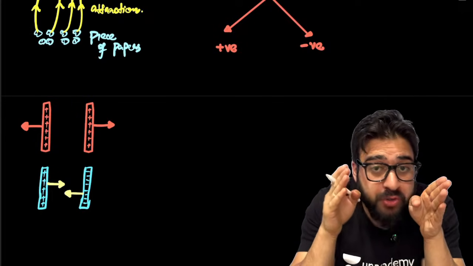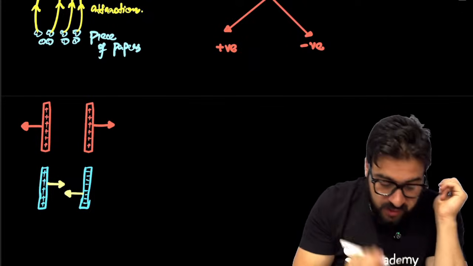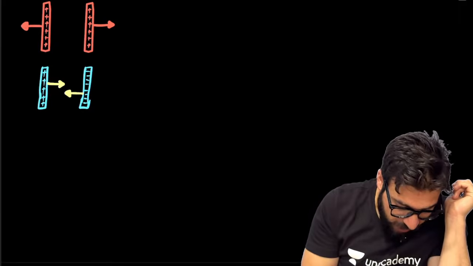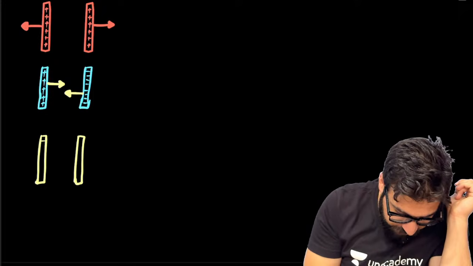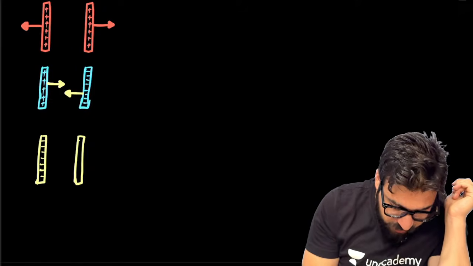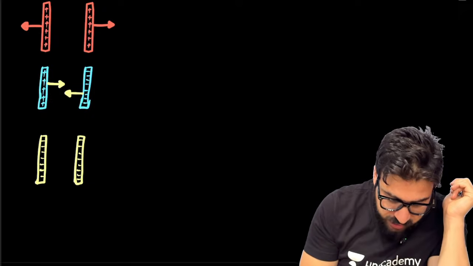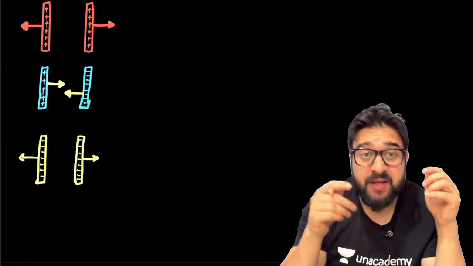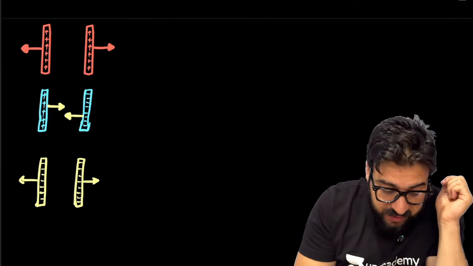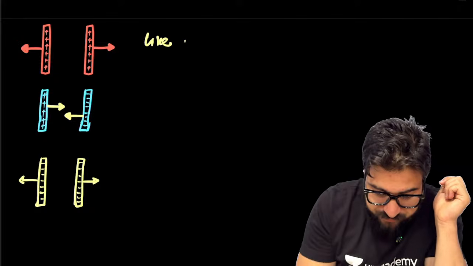Why? Because you have positive and negative. And let's suppose you have a rod on which you have negative charge, and another rod with negative charge. Now, these two rods will also repel each other. Why? Because of the statement that like charges